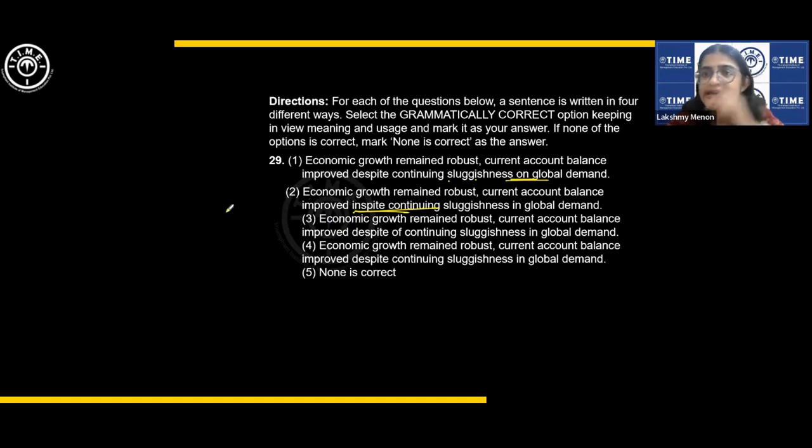It is written as in spite of. Despite of, no, despite only. Economic growth remained robust, current account balance improved, despite continuing sluggishness in global demand. Okay, this seems to be okay, so the answer is 4.